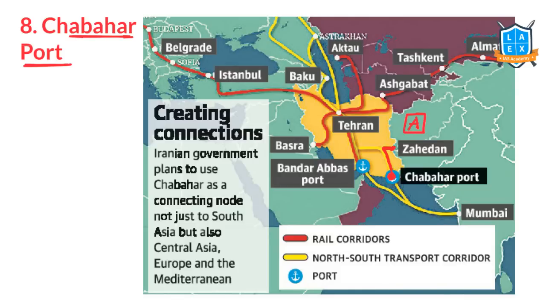Right, there is this yellow color line that indicates the North-South Transport Corridor. The North-South Transport Corridor connects Russia, South Asia, Iran and India. That's why this particular place is important. See, Chabahar Port is not just important for exporting or importing something to Iran and Afghanistan. It is a lifeline port for connecting to Central Asia. That's why that port is very important to us.